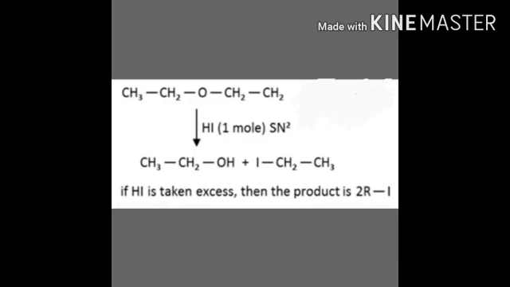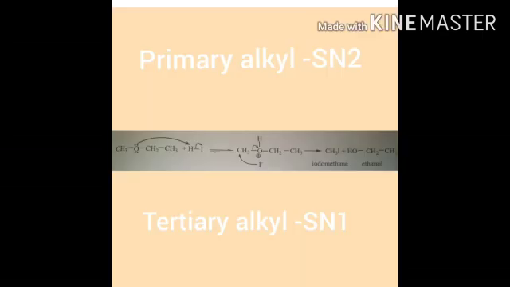If HI is taken in excess, then the product is 2 moles of alkyl iodide. Next, see the nucleophilic substitution reaction mechanism. Ethers having primary alkyl group undergo SN2 reaction, but tertiary alkyl ether undergoes SN1 reaction.